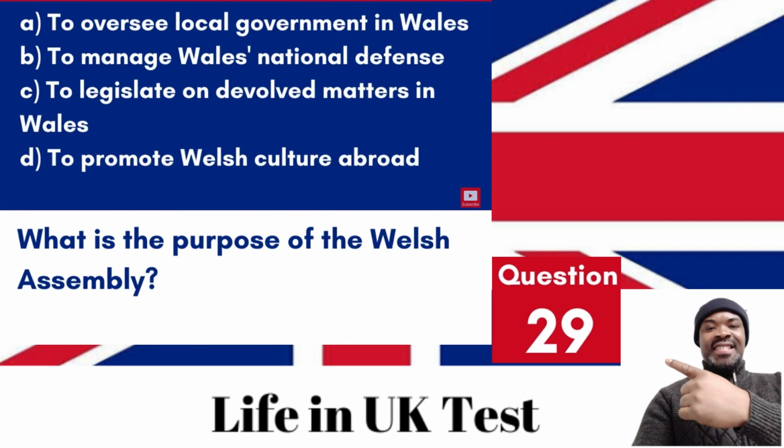Question 29. What is the purpose of the Welsh Assembly? A. To oversee local government in Wales. B. To manage Wales' national defence. C. To legislate on devolved matters in Wales. D. To promote Welsh culture abroad.